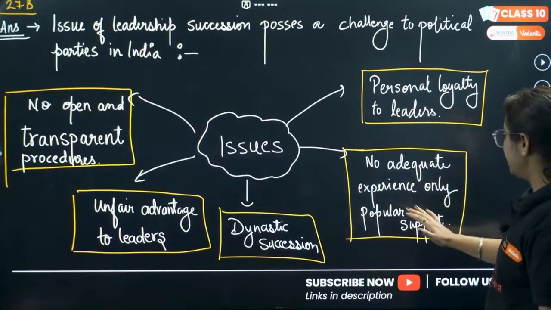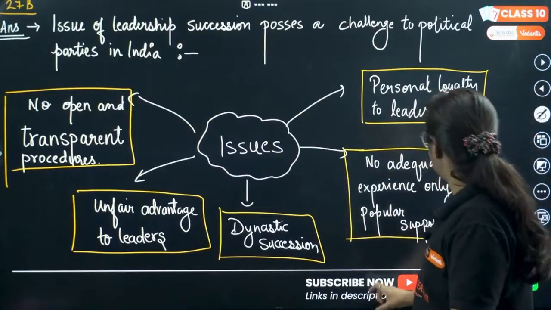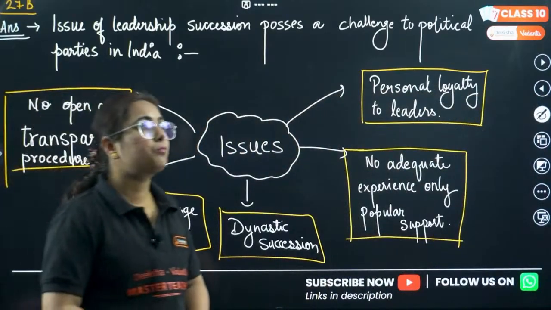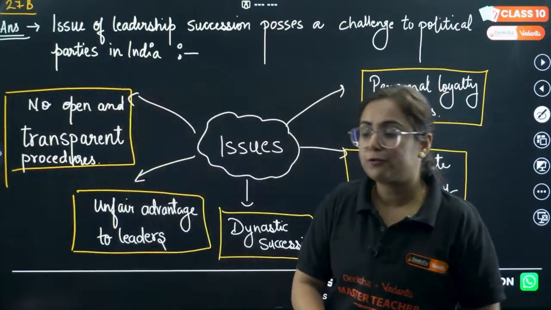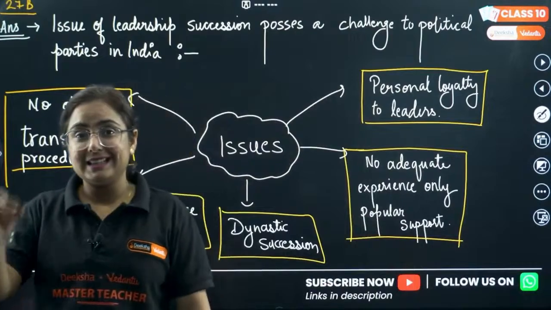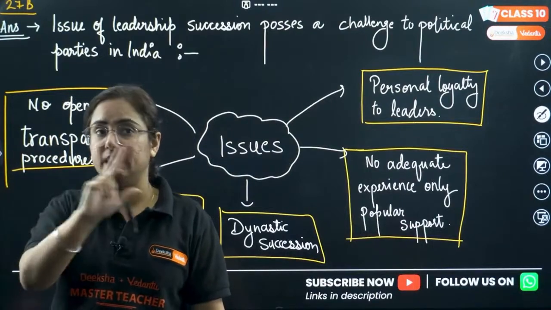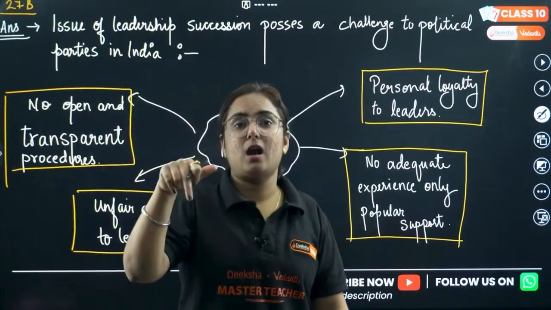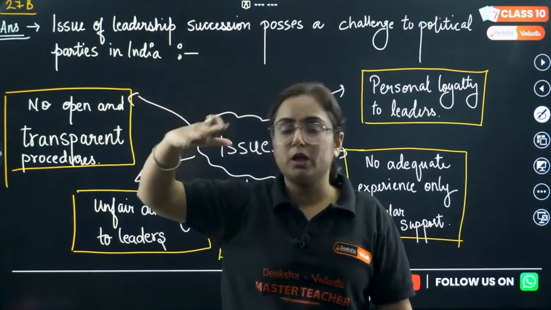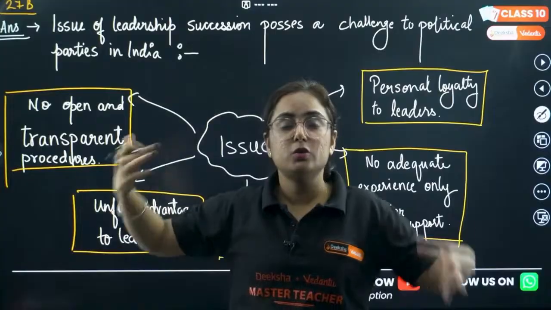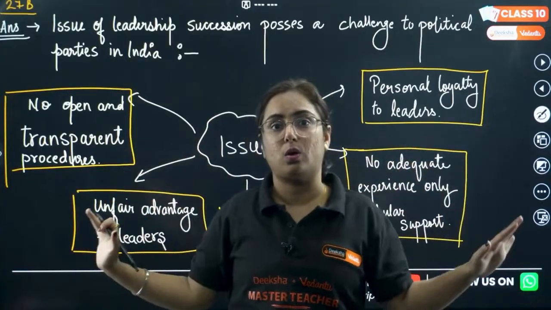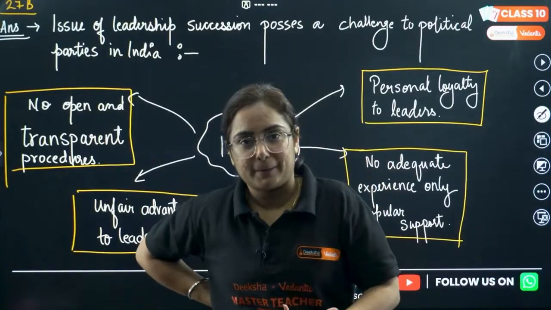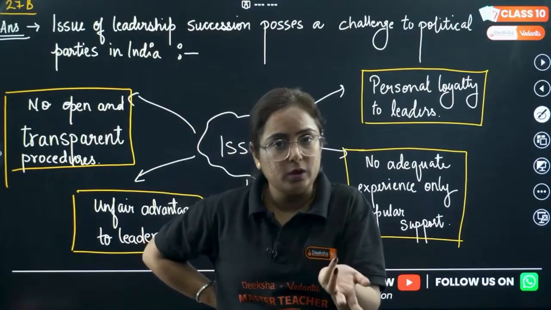So no adequate experience, only popular support is there. Like if we talk about the youngest MLA chosen in India from Bihar recently, that is a clear example. It's not a controversy, I am in a democratic nation, I'm just analyzing the situation. I'm talking about Maithili Thakur here. She won the election. Does she have any political experience? No. But she won the election, she became the leader in terms of popular support from the public. Whatever the reason for her popular support, she won it.